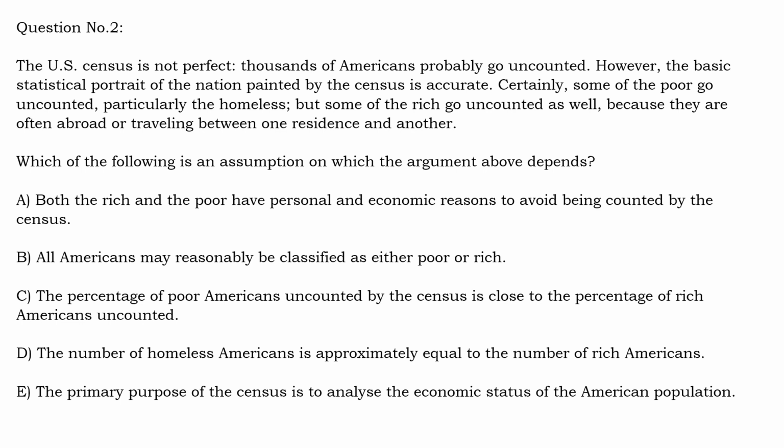So what is the argument? The argument is that even though some poor Americans are excluded from the census, some rich Americans are also excluded from the census, as a result of which the statistical portrait or the statistical outcome of the census is not affected.